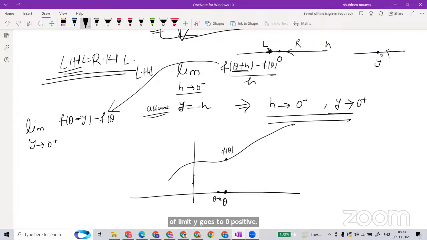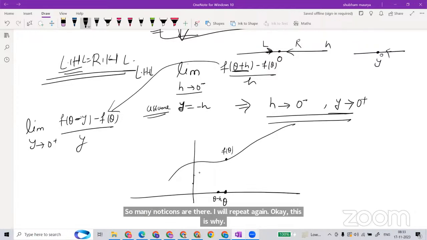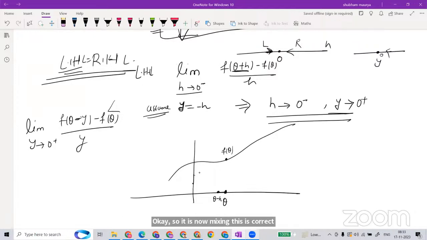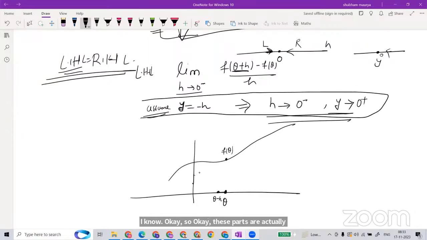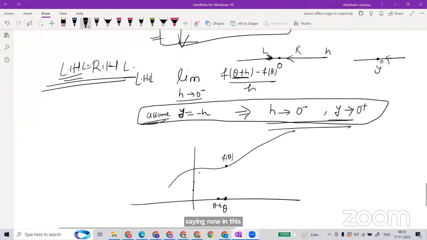y. So many notations are there. I will repeat again. This is y. So it is now mixing. This is the correct one. For the time being, just forget about it. Let's continue with whatever we have.